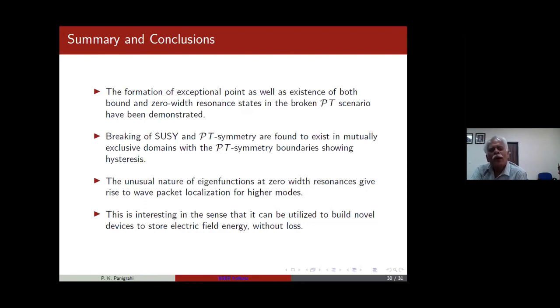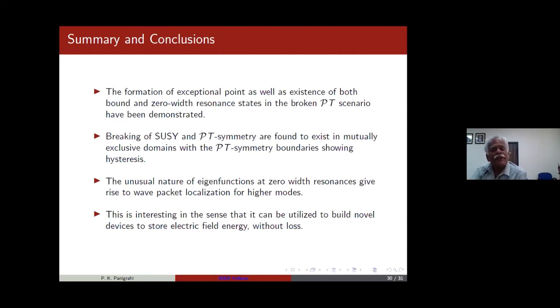There are SU(1,1) cross SU(1,1) in the unbroken PT sector, giving rise to 2 different kinds of energy eigenvalue problem, because the superpotential is different, but the potential is the same. At the level of Hamiltonian, you have one system, but at the level of superpotential, we have 2 different systems. And that, for example, gives rise to this nested SU(1,1).